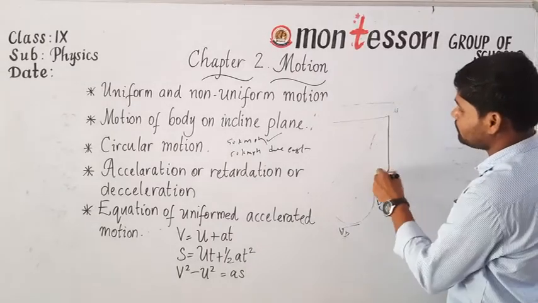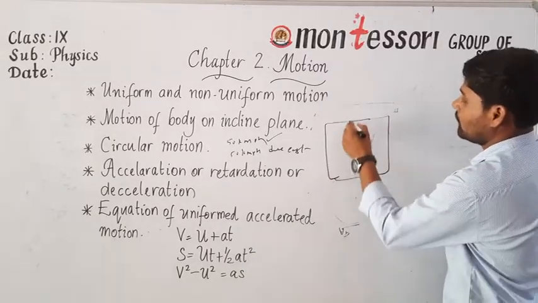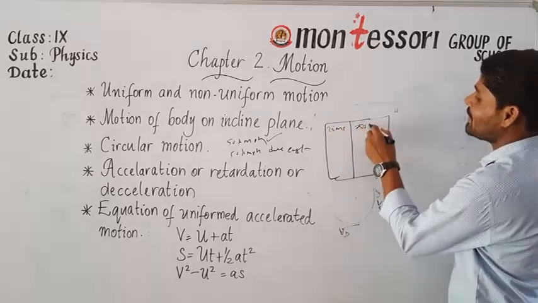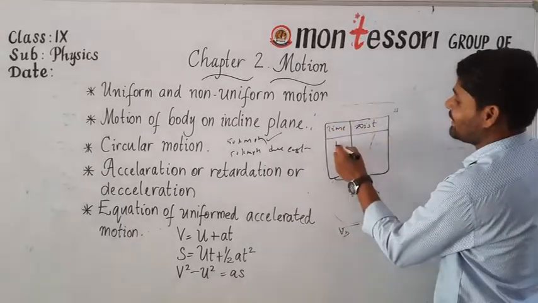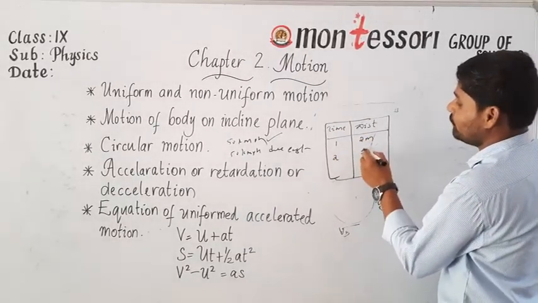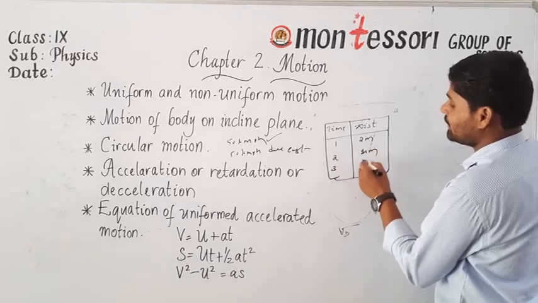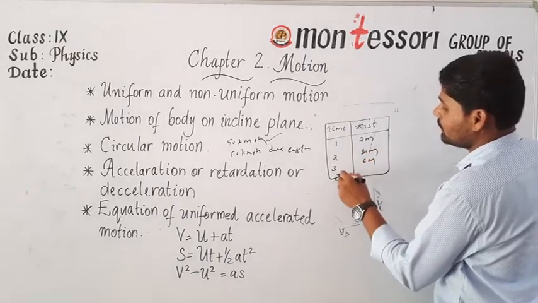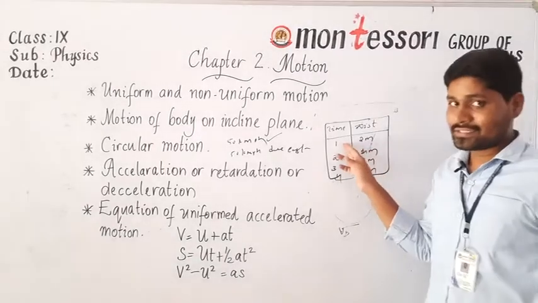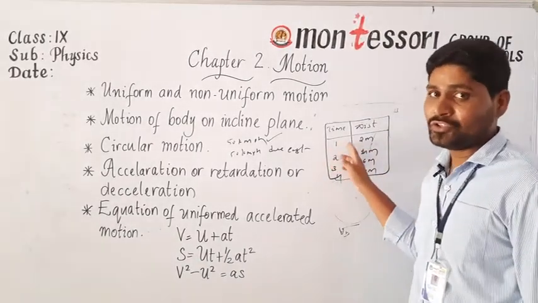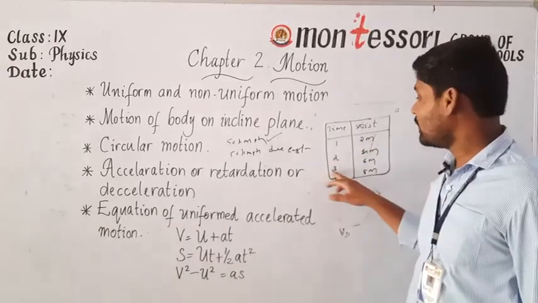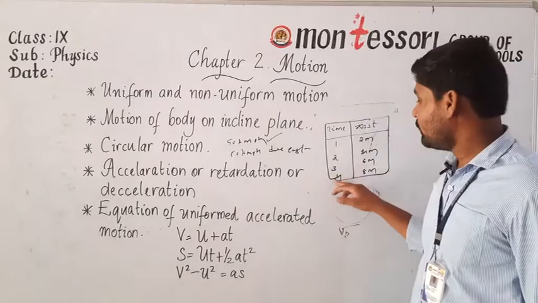Look here. This is the time taken by the body and this is the total distance traveled by the body. In the first second 2 meters, in the second second 4 meters, in the third second 6 meters, in the fourth second 8 meters.